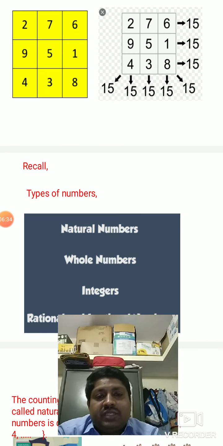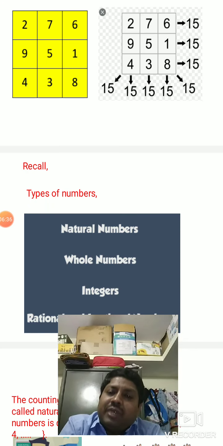2 plus 5 plus 8, that is 15. So this is how you can do a magic square.